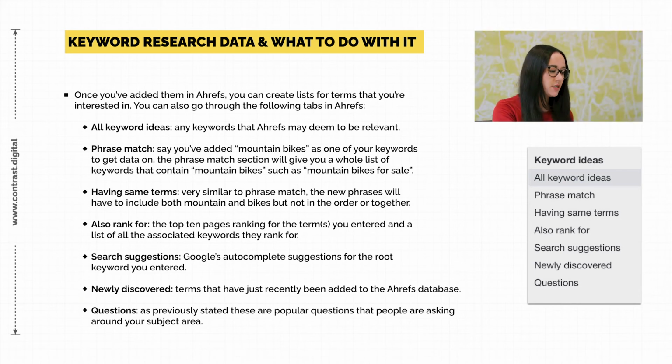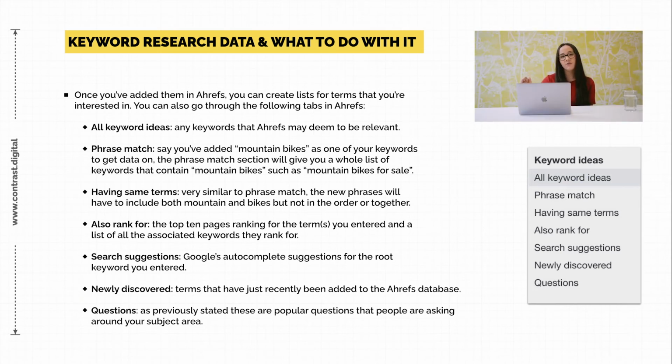But you've got all of your seed keywords from your research, you've got all of your research from your competitors, you've got all of the terms that you've researched from Amazon, and anything else that you've thought of. You put them in Ahrefs in their keyword tool, and it will come up with the list of those keywords as well as their own suggestions of different terms that you can target, and it will give you ways of finding new ideas as well. There are different elements to that particular tool.